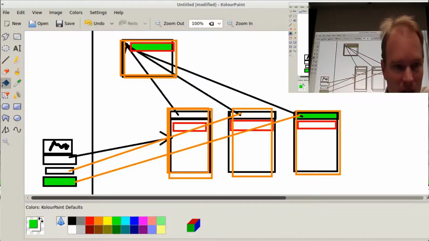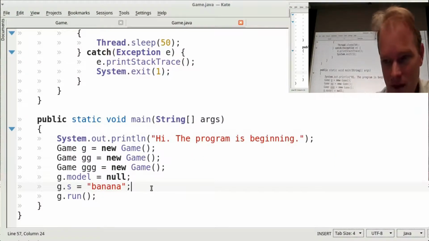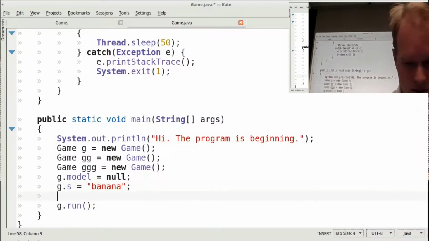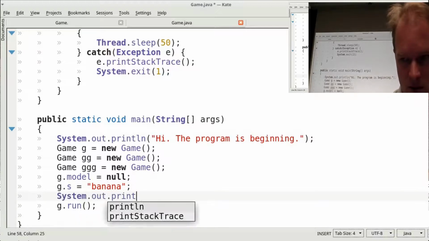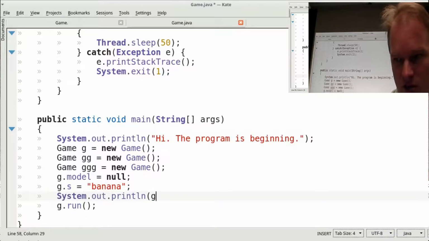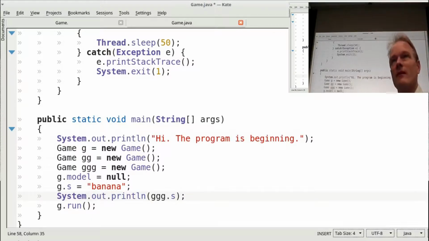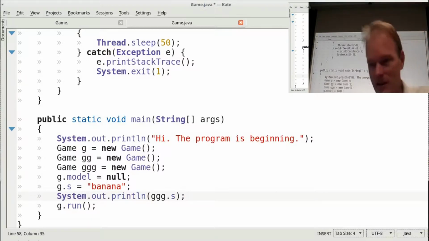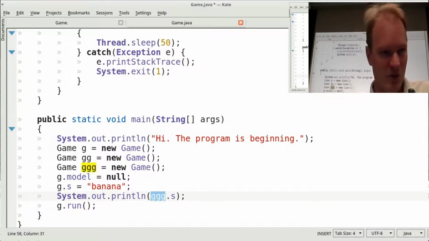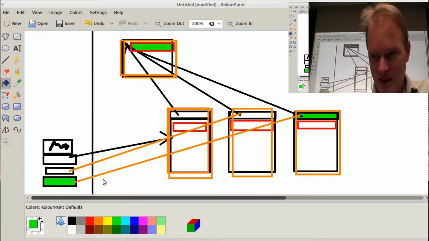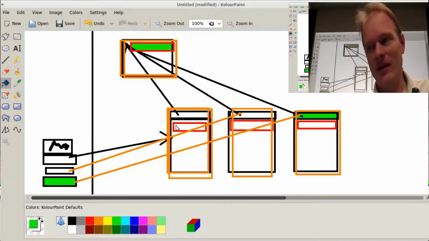And now, if I use one of these other things, like I say, system.out.println g.s, what will it print? It will print banana, because even though I'm using triple G here, that triple G, which is this one, is going to go to this object. There is no S here, so it's going to follow it up to the class object, and it'll use this